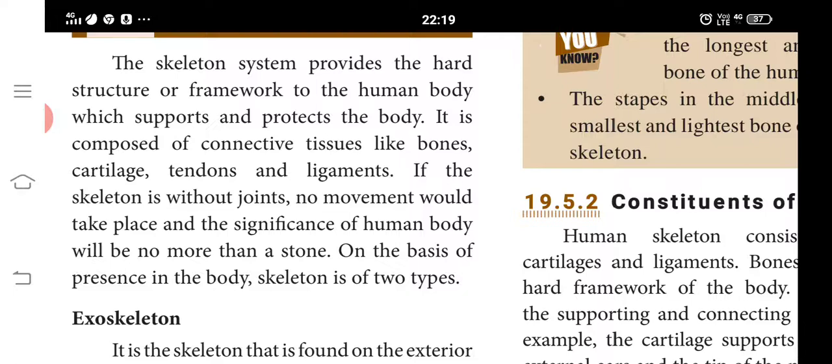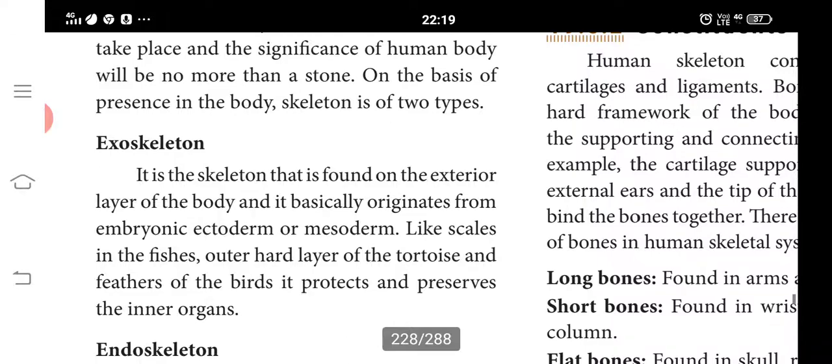The skeleton system is constituted by a framework of bones and cartilages. It is derived from the embryonic mesoderm. Muscles are attached to the bones by means of tendons and provide the necessary force required for the bones of the skeleton to operate as levers. There are two types of skeleton system here.